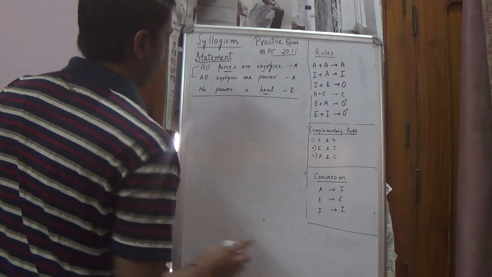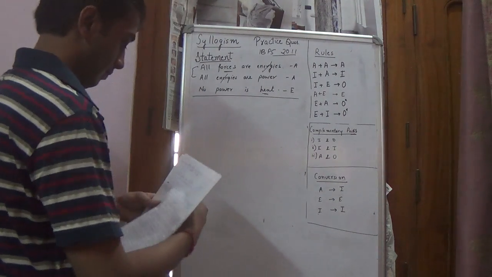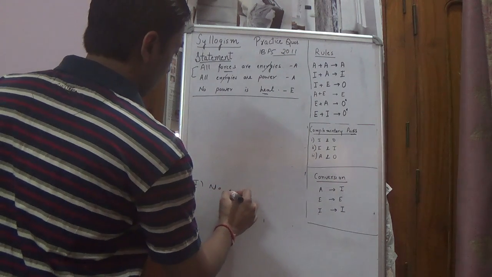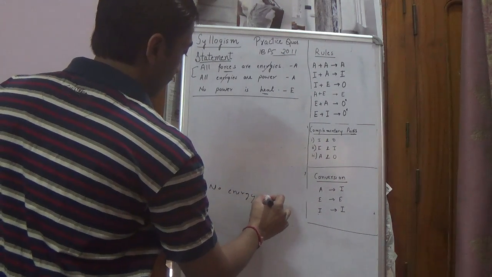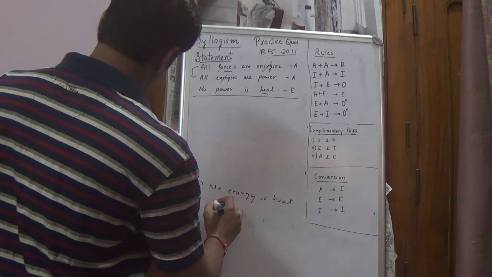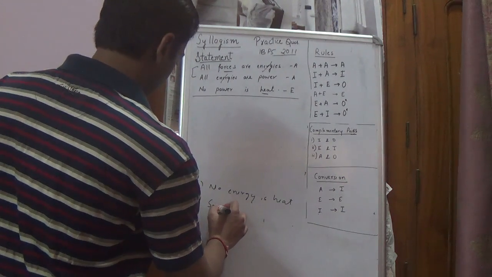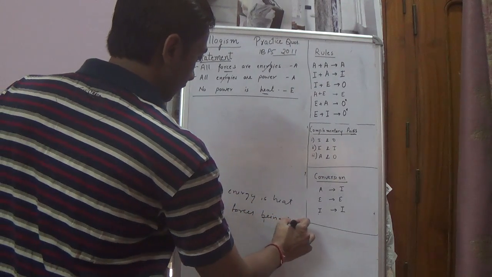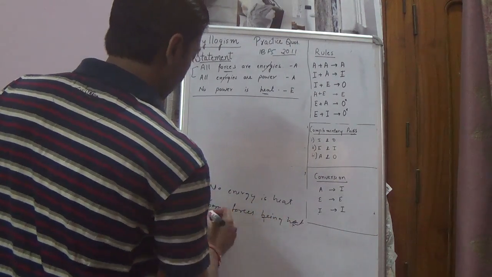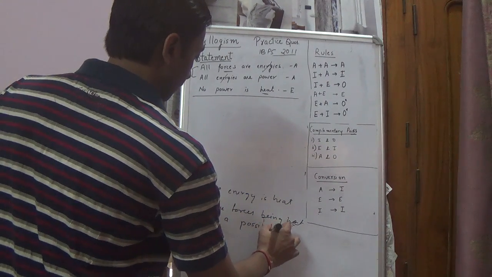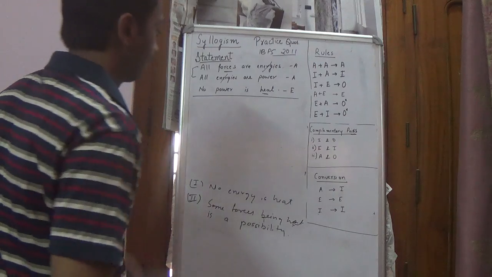First is, no energy is heat. Second is, some forces being heat is a possibility.